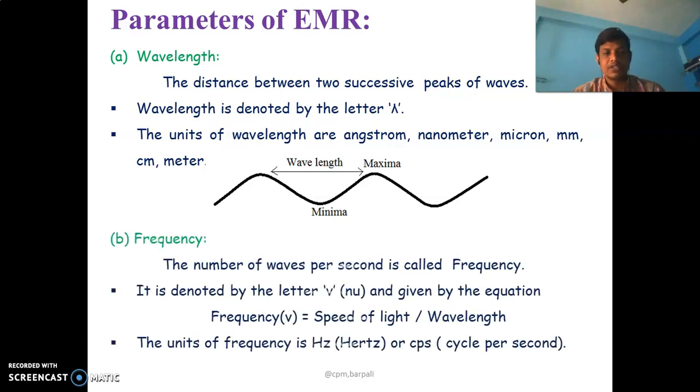Next one is frequency. The number of waves per second is called frequency, and it is denoted by the letter nu. It is a Greek letter and is given by the equation frequency or nu is equal to speed of light divided by wavelength. The unit of frequency is hertz, or cycles per second, or CPS.